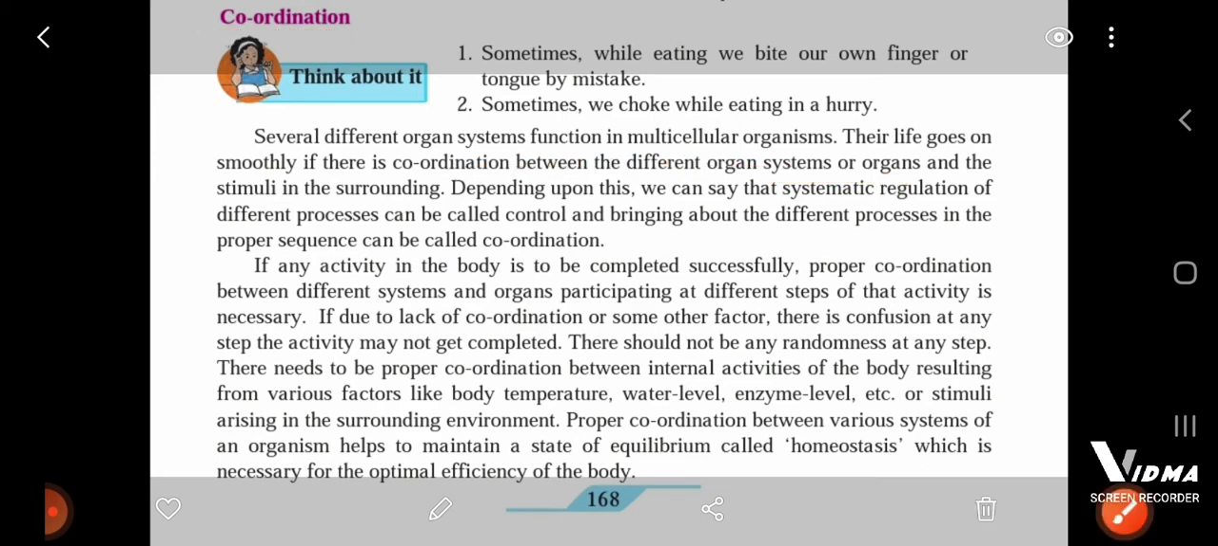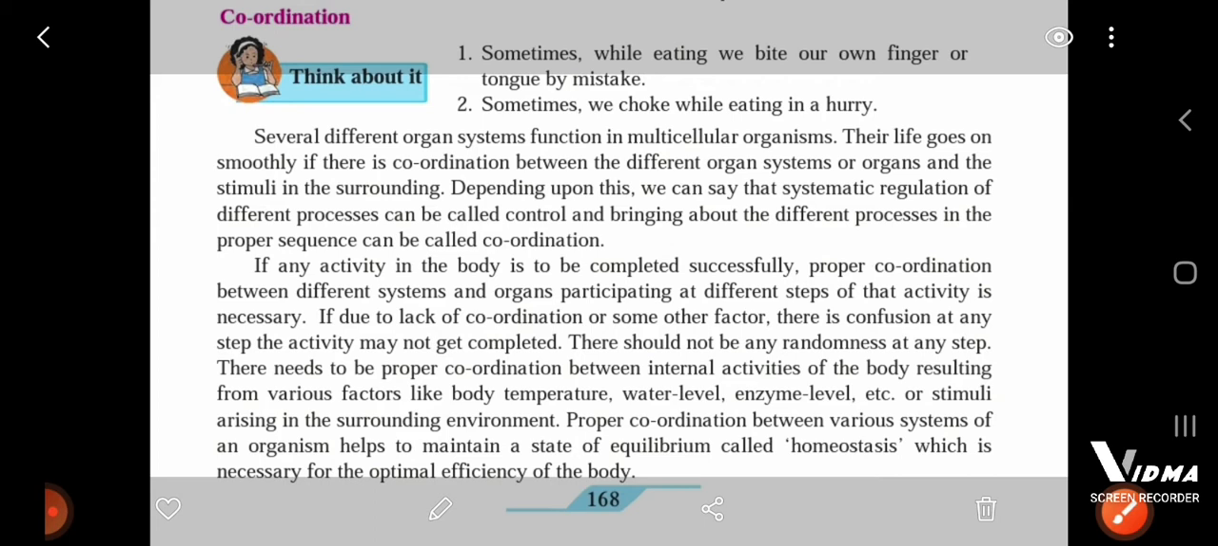If any activity in the body is to be completed successfully, proper coordination between different systems and organs participating at different steps of that activity is necessary. If due to lack of coordination or some other factor there is confusion at any step, the activity may not be completed. There should not be any randomness at any step.